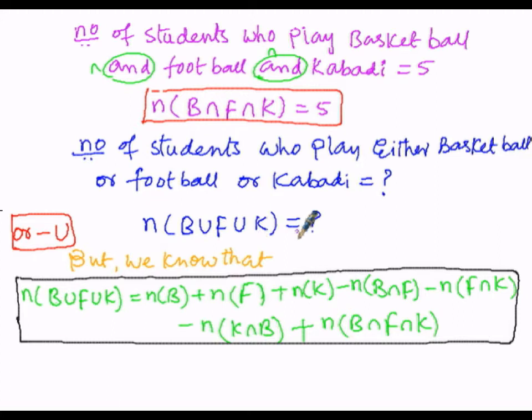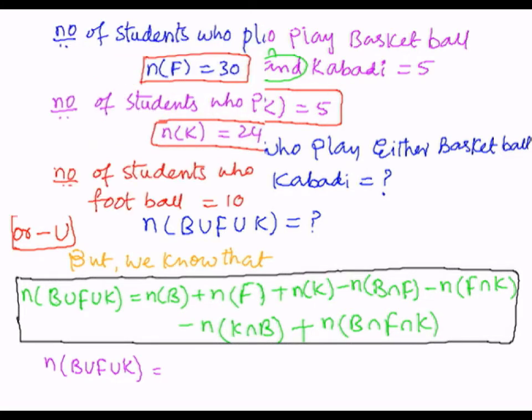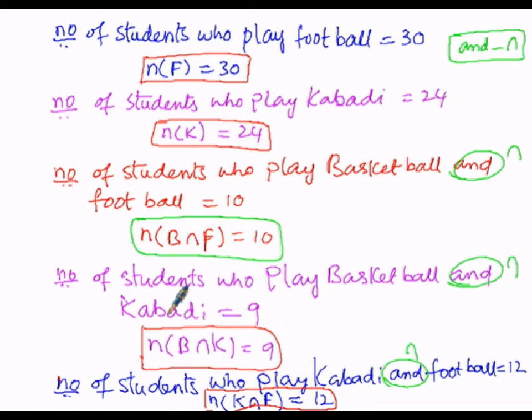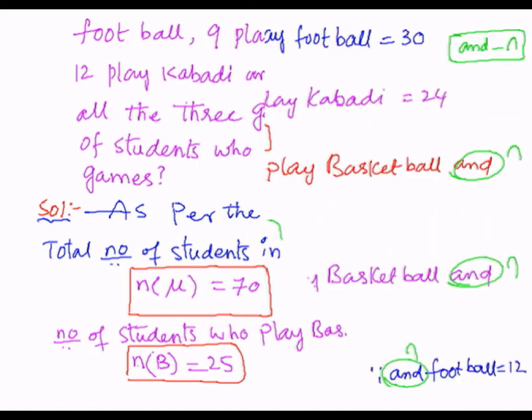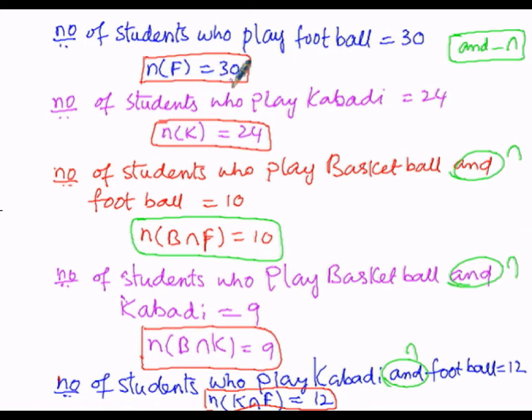So the number of students who play either basketball or football or kabaddi is equal to n of B, n of F and n of K. As per the problem, n of B is 25, n of F is 30, n of K is 24.